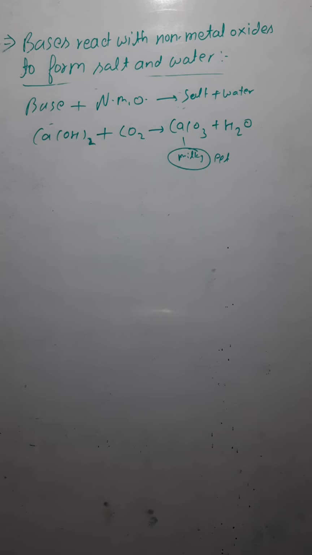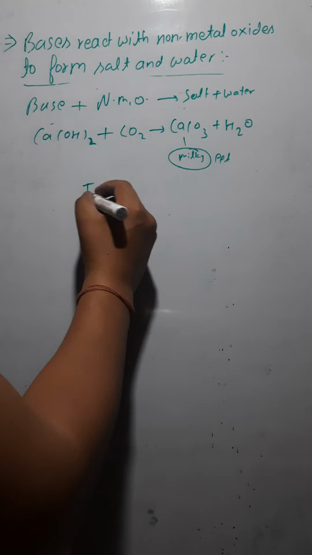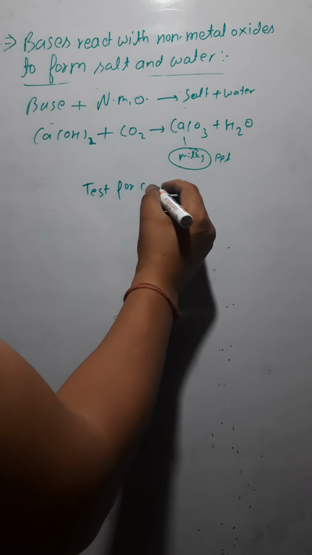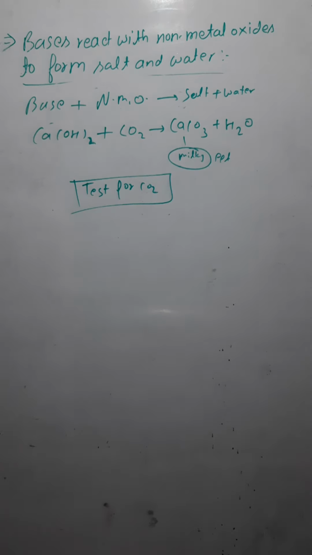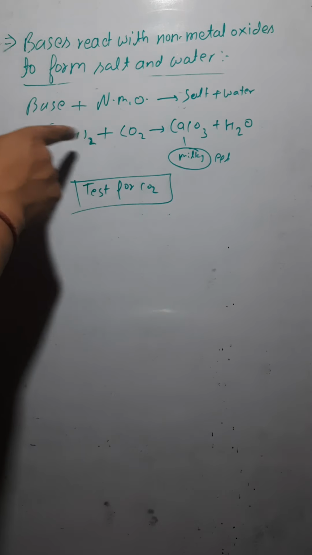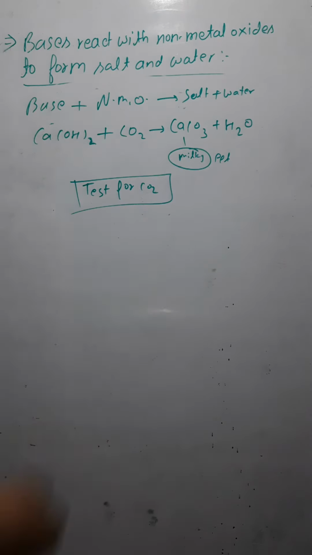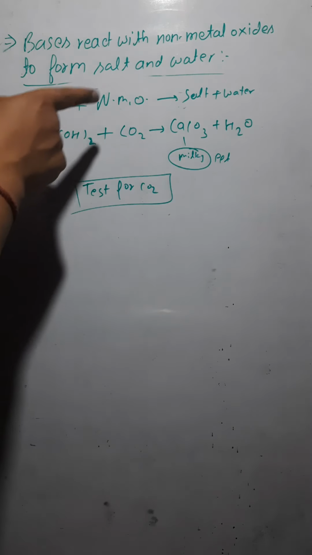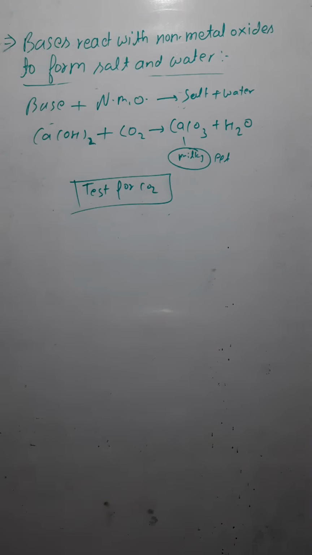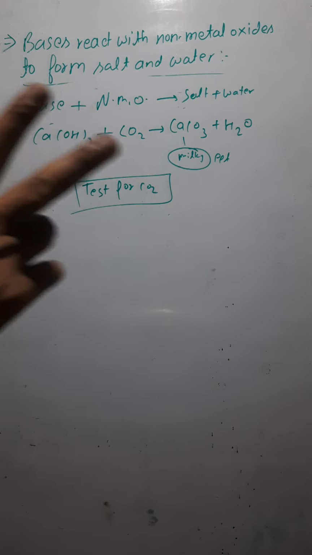Now the most important thing that I want to discuss here is the test for carbon dioxide. This might be asked in the exam also. How would you test that carbon dioxide is there? I have just told you that calcium hydroxide reacts with carbon dioxide and forms this. Now how would you test the presence of carbon dioxide in this reaction? To test the presence of carbon dioxide, you have to give two reactions.